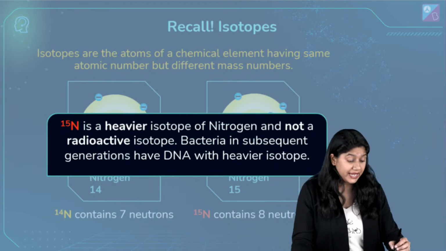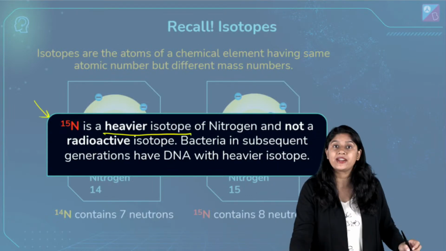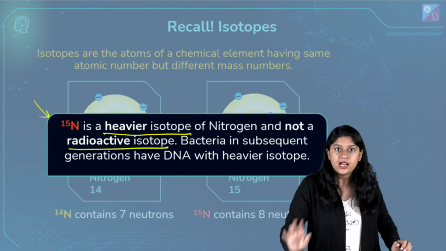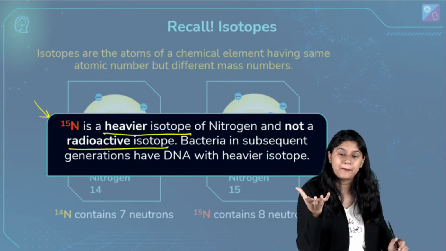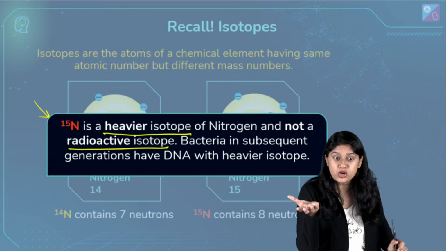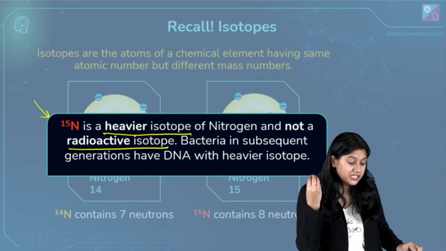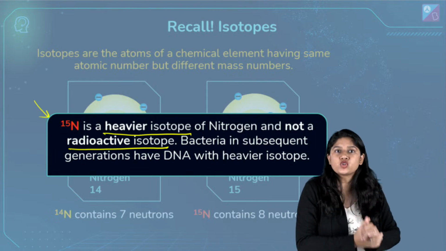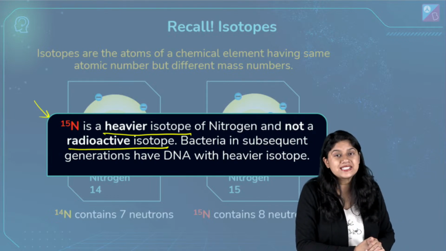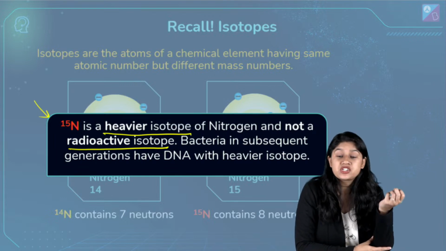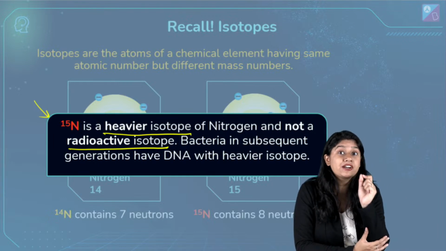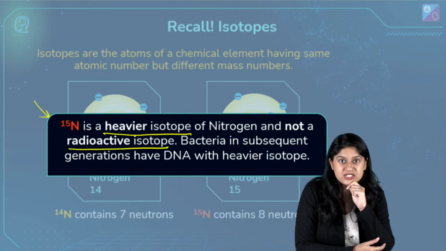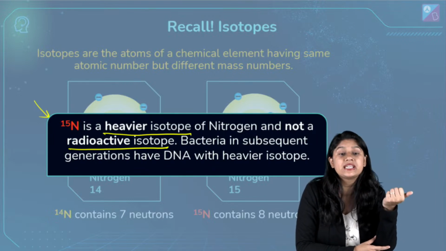Then we know that N15 is a heavier isotope of nitrogen and not the radioactive isotope we discussed in the last experiment, right? Can you quickly tell me which experiment we're talking about? हमने कहाँ पे ये experiment देखा था जिसमें radioactive isotopes use करे थे? Phosphorus 32 and sulfur 35 किस experiment में use किया था? जहाँ पे we use the bacteriophage to infect the E. coli, and this particular experiment proved that the DNA is a genetic material. Done by two very famous scientists, very good, Hershey and Chase, absolutely correct.